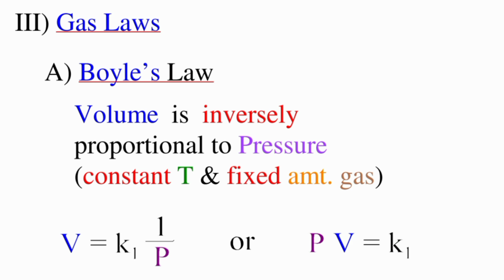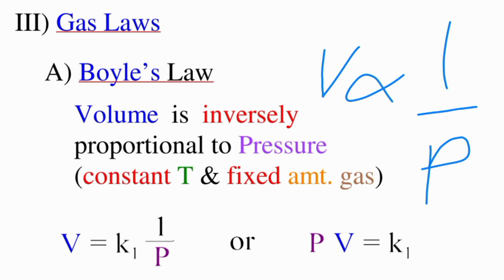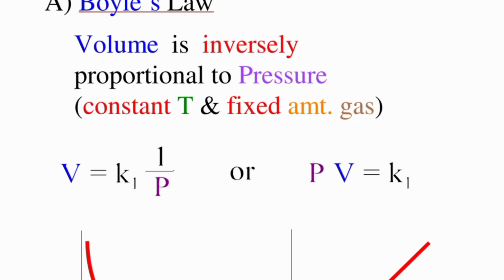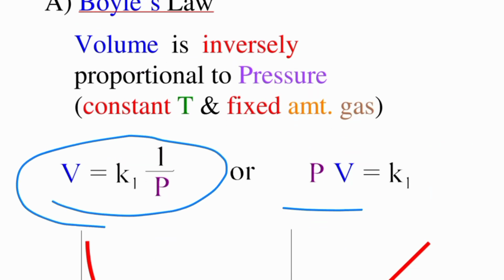Gas laws. The first one is Boyle's law. In Boyle's law, volume is inversely proportional to pressure, at constant temperature and a fixed amount of gas. Using a proportionality constant, we get the equation PV is equal to K.